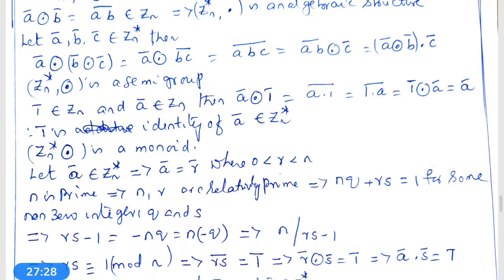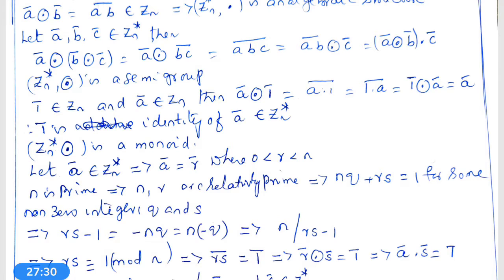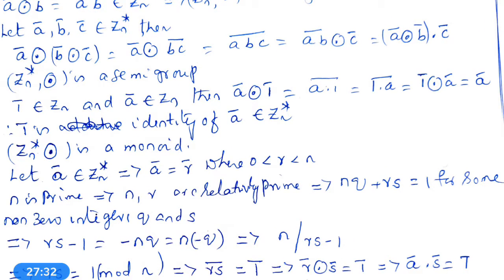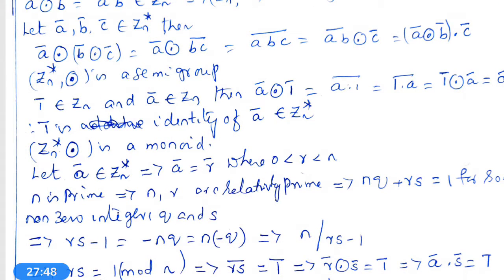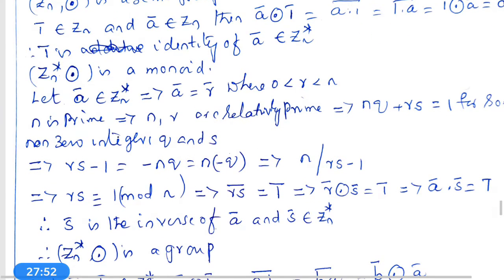Next, 1 bar belongs to Zn, A bar belongs to Zn, A bar circle dot 1 bar is equal to A bar, and 1 bar circle dot A bar is equal to A bar. Therefore 1 bar is the identity, A bar belongs to Zn star. Therefore Zn star, circle dot is a monoid.